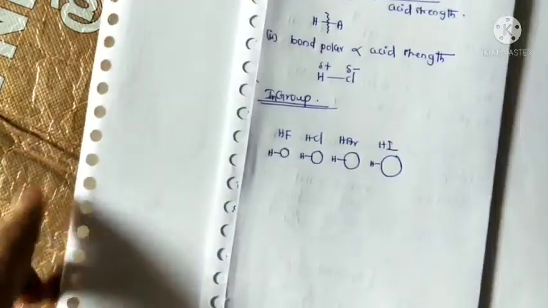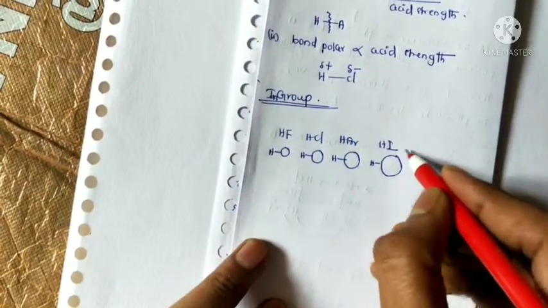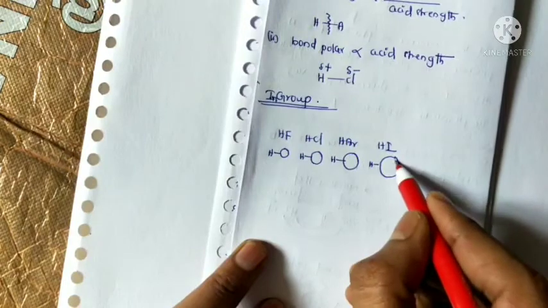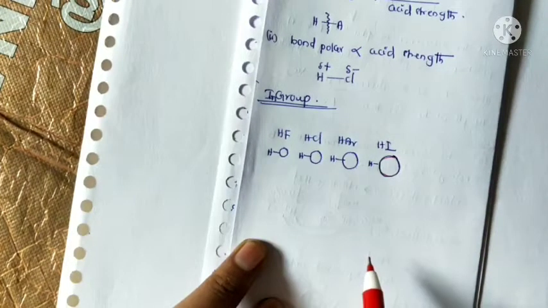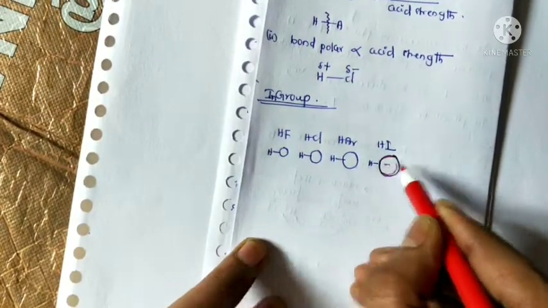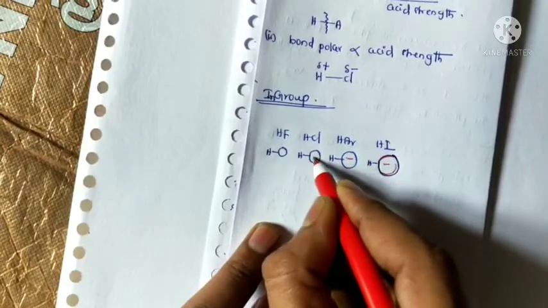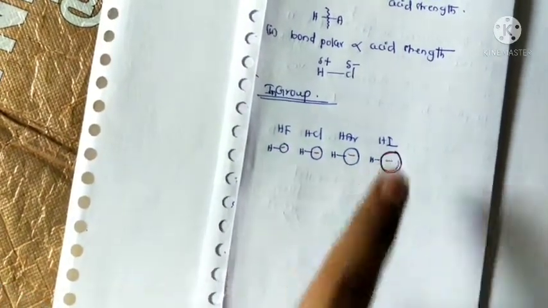So which bond is strong and which bond is weak here? This bond is weak because the atomic size of iodine is high compared with bromine, chlorine and fluorine.